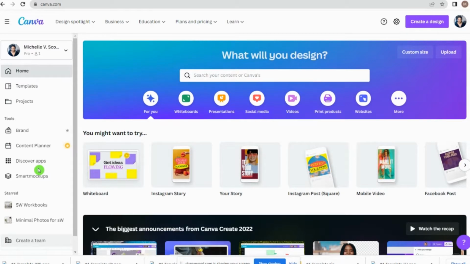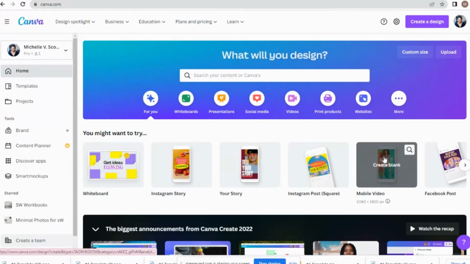You can create this digital product that I'm going to create today with the free version. However, if you can, get the pro version because it just gives you access to more additional tools. So some of the tools that I'll use today might be pro version tools because I have the pro version, which is $12.99, like I said at the time of this recording. So let's get right into it.